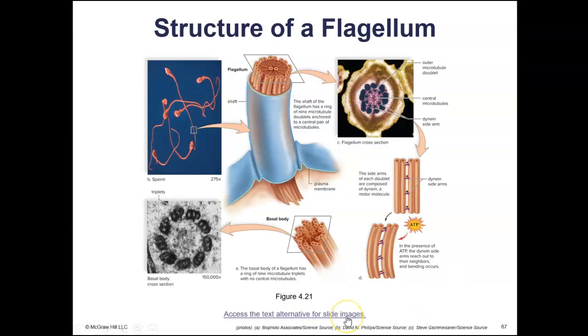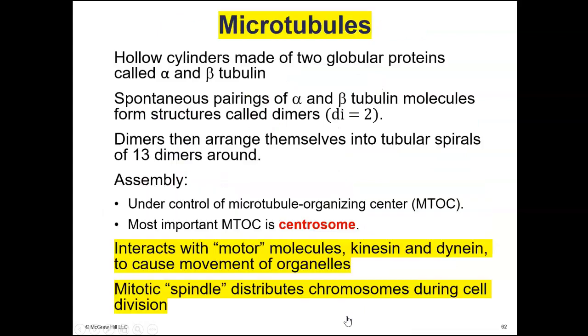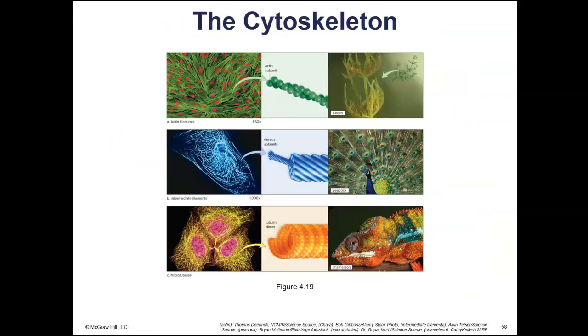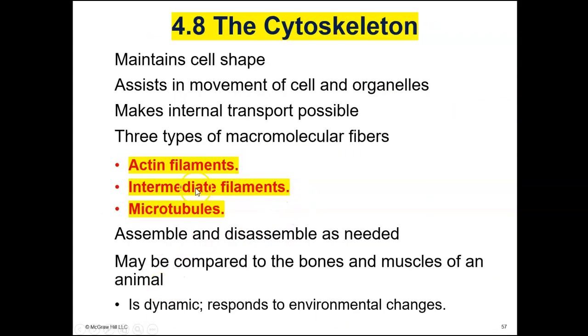And anyway, let's go back and just review. So the 3 components of the cytoskeleton are actin, intermediate filaments, microtubules. Microtubules you're going to find in centrioles, in cilia, in flagella. They're also going to help organelles to move throughout the cell.